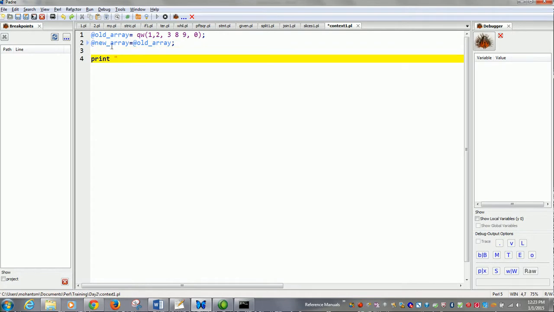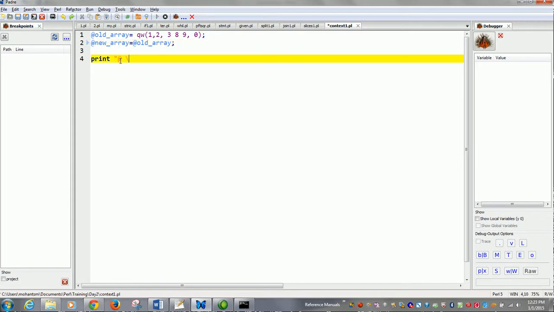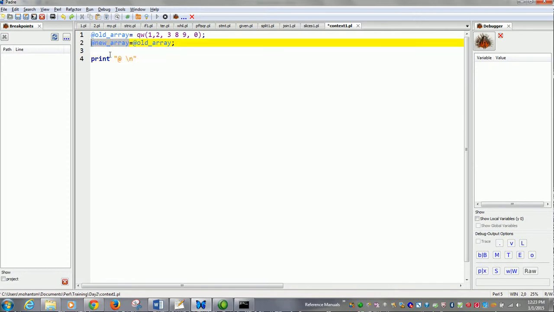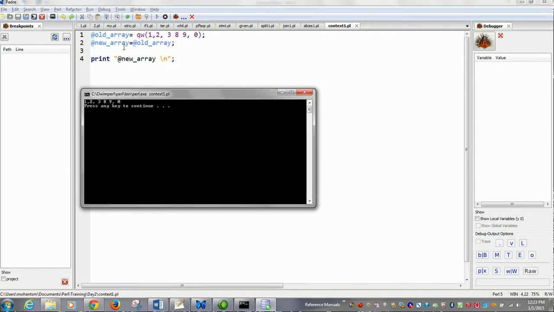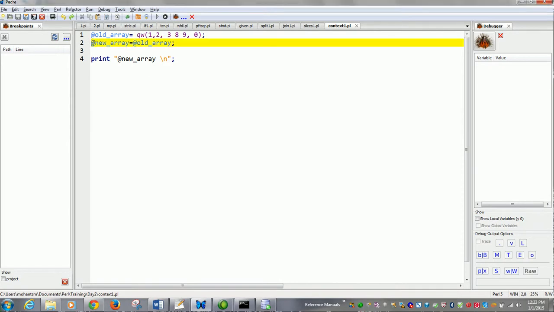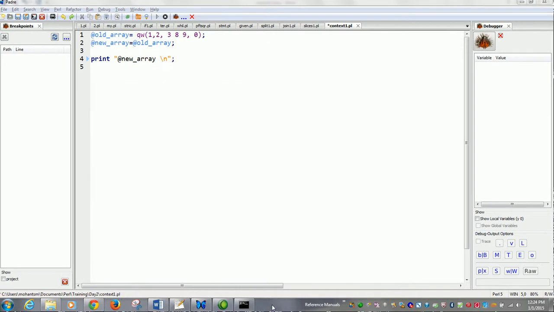Print. So what it does, the new array contains the values of the old array. It gets copied. So the left hand side of the expression, which is the new array, wants all the elements of the old array. Okay, this is one of the contexts.